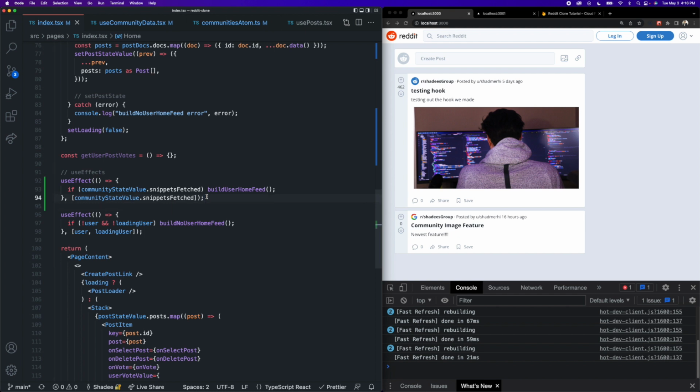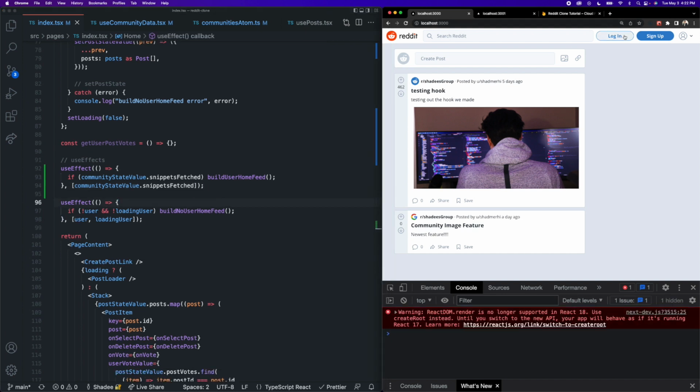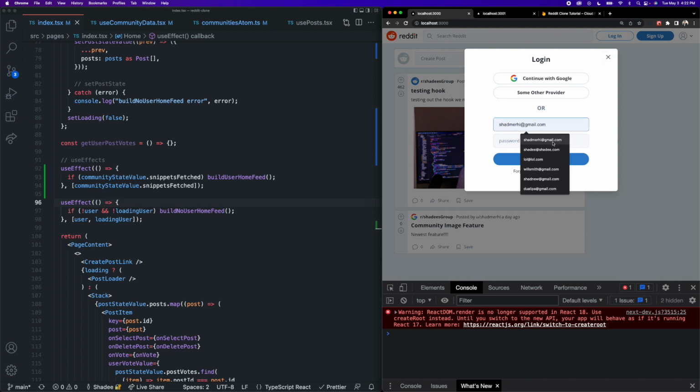And this is a very common thing in React to have your use effects listen to certain pieces of state and wait for that data to come in before triggering other things. And it's sort of this nice data flow logic. And it just makes sure all of the data that your functions depend on actually exists, or at least has been attempted to have been fetched. So now when I actually log in, it should go and fetch the snippets for shadmary@gmail.com, which should trigger this build user home feed function, and a new feed should be built. So let's test it out.